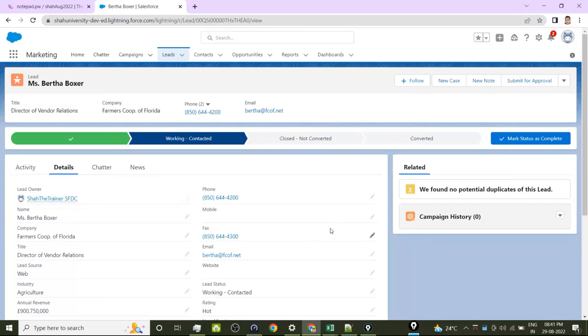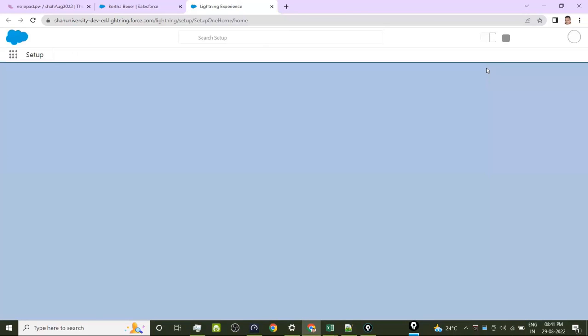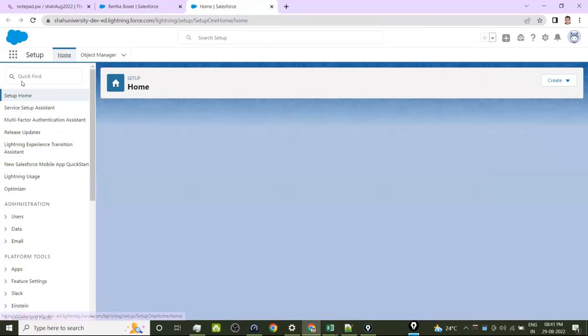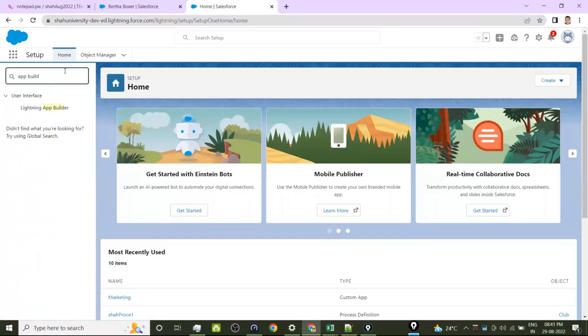So here we are going to have Lightning App Builder. As usual, we need to go to Setup, where you can search for App Builder, Lightning App Builder. In the User Interface section, you have Lightning App Builder.